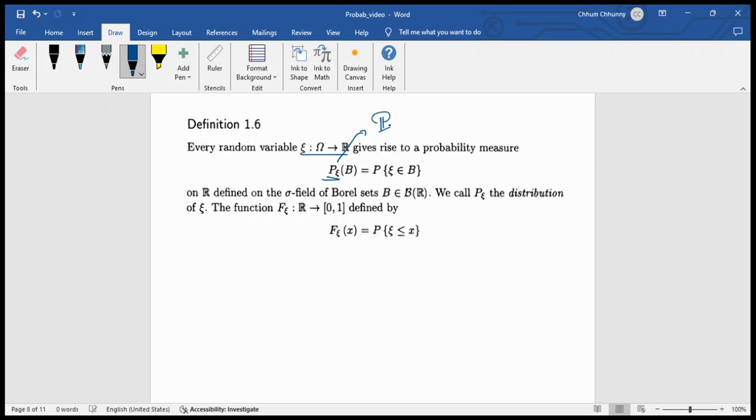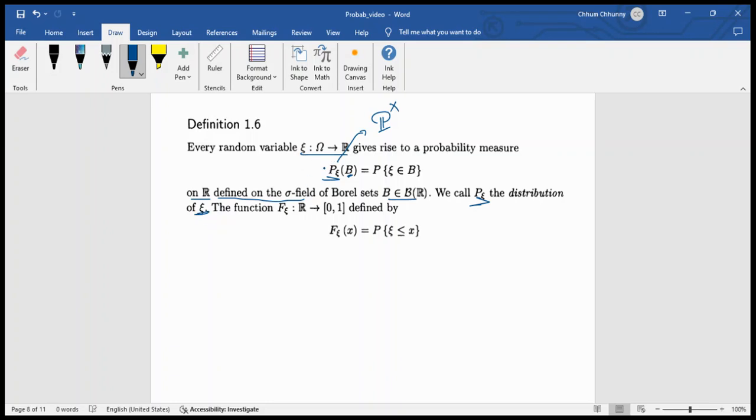P_ψ of B, where B is a subset of the Borel set, equals P of ψ belonging to B, defined on the sigma field of Borel sets. We call P_ψ the distribution of the random variable ψ.